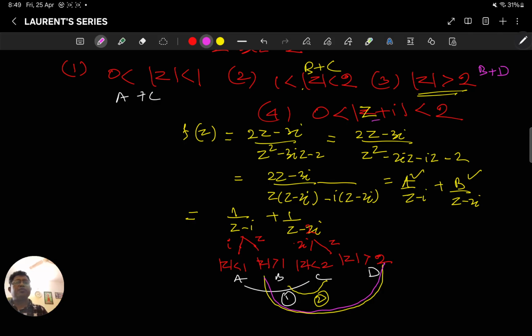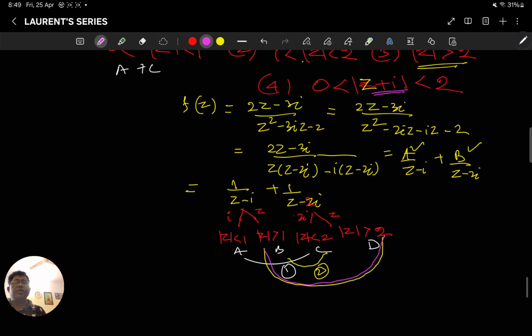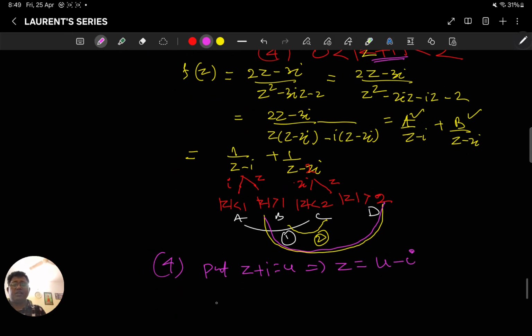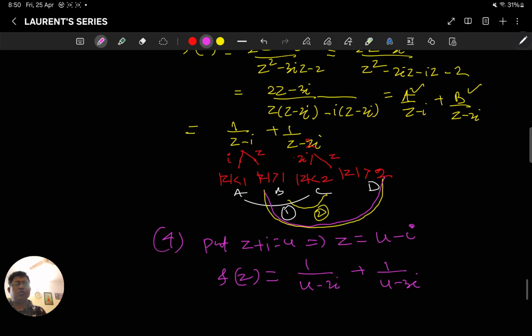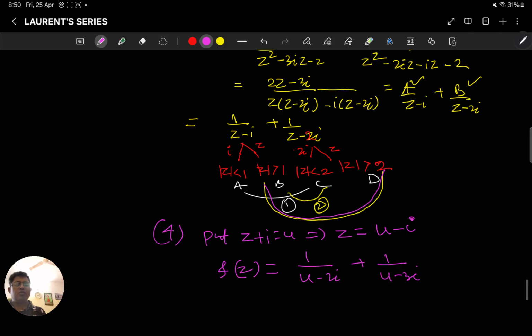Now coming to this 4, we have to shift it. So coming to your 4th, you put z plus i is equal to u. This implies z is equal to u minus i. Accordingly, your f(z) will be 1 by, here z is u minus i, it is u minus 2i, plus 1 by, z is u minus 3i. So what we need? We need 0 less than |z plus i| less than 2.